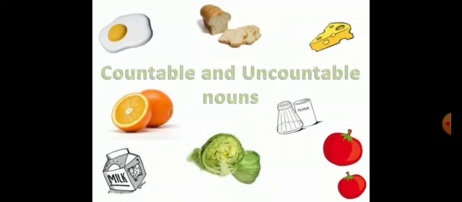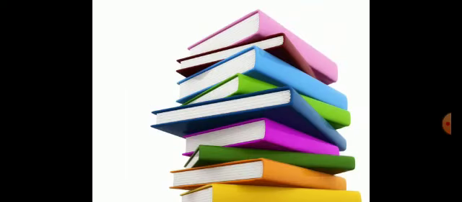Now let's have a look at a few pictures. Here in this picture, we can see that there are some books kept on the table. We can see books and we can even touch them. So we can say that book is a noun. So my dear students, can you count the number of books here? Yes, there are 9 books kept on the table.